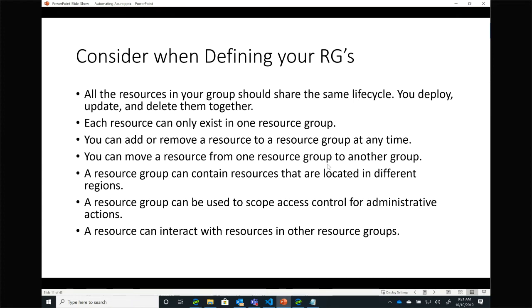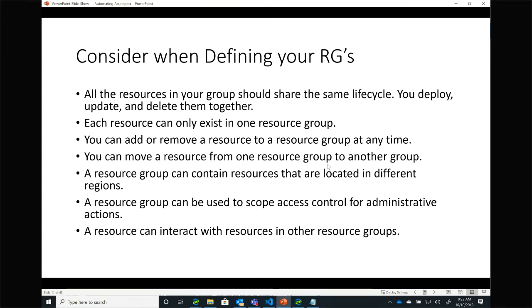When I create my resource group, I'm going to create it in an Azure region. The resources that live in that resource group may or may not exist in that same Azure region. A lot of folks usually ask me, why do I need to put a region on the resource group? Well, the metadata for that resource group has to live somewhere. And for compliance reasons, we give you the option to pick where that metadata is going to live.